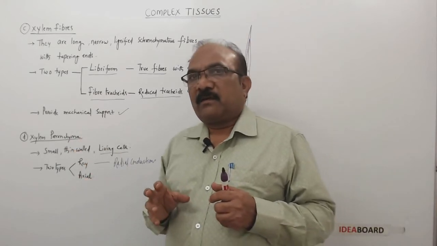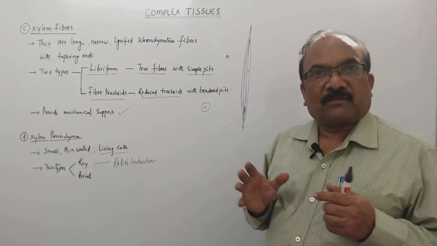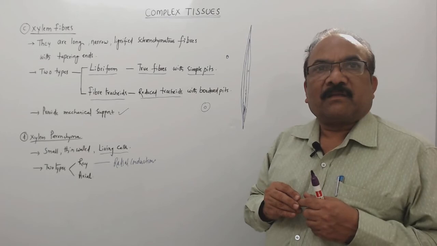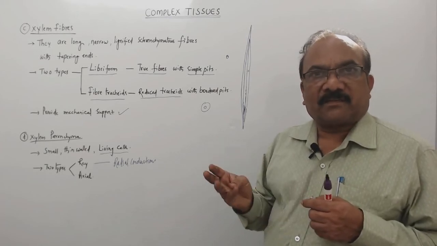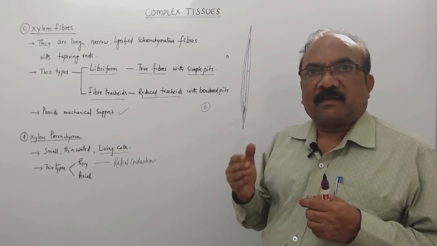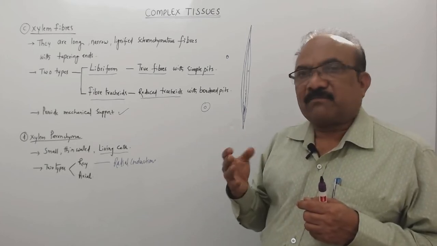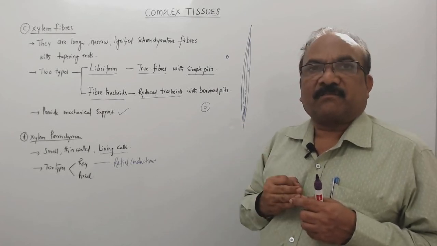So I hope you are understanding about this xylem. Remember that the xylem is composed of four types of cells, that is tracheids, vessels, xylem fibers, and xylem parenchyma. And don't forget that among these four types, the first three are dead cells.